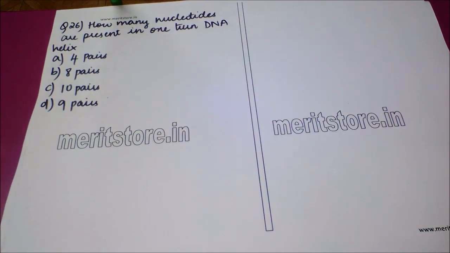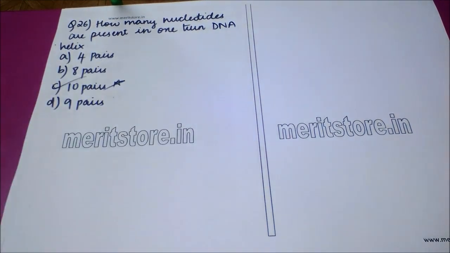Our next question is, how many base pairs are present in one turn of DNA helix? Option A, 4 pairs. Option B, 8 pairs. Option C, 10 pairs. And option D, 9 pairs. The correct answer to this question is option C, which is 10 pairs.